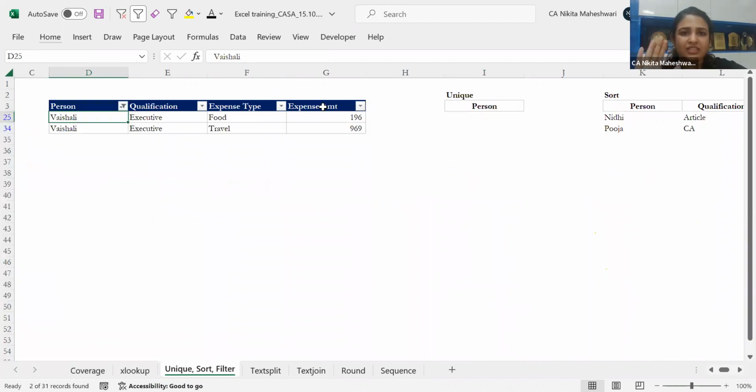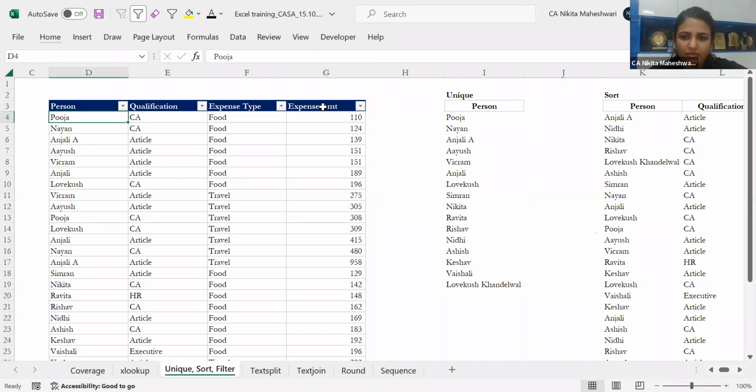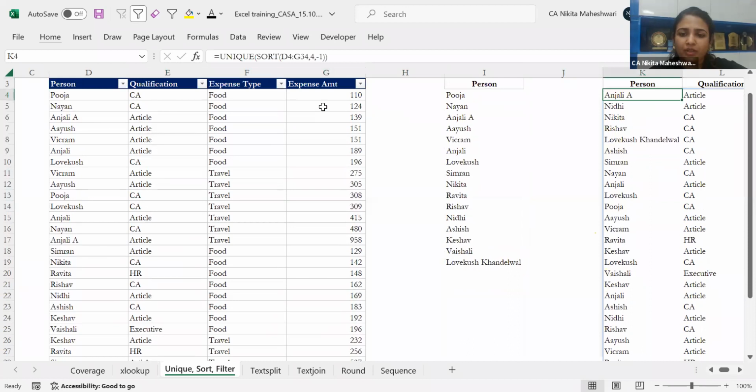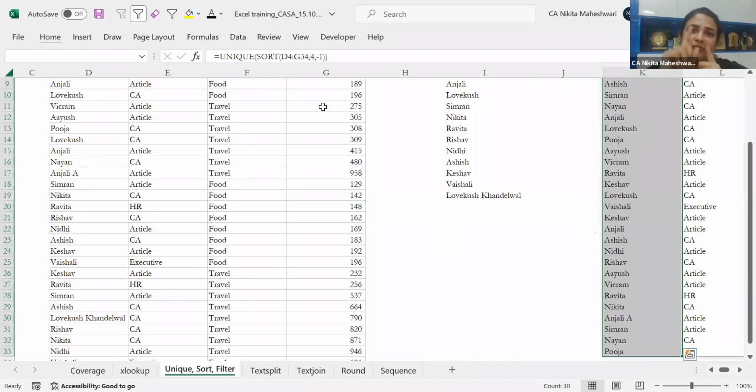Let me just make it completely duplicate. Now what happened is, see over here I have 31 entries, but now I only have 30 entries because it was able to find 1, 2, 3, 4 the same. Vaishali is an executive who has a food bill of 900 something rupees. It was the same, so it removed that. So when you use unique and sort functions together, you'll be able to remove all the duplicates.